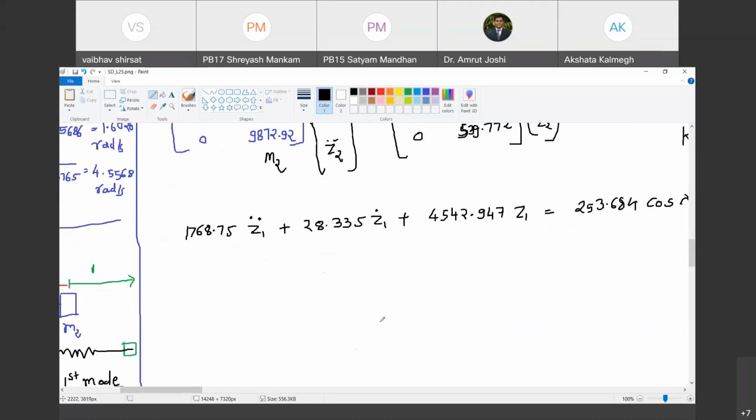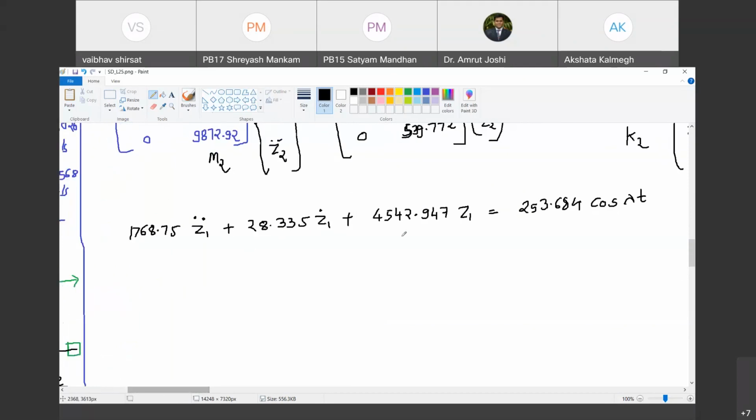Okay. Now, can we write down the solution of this? How do we write the solution? We already know the solution for this. We have already done that. This is harmonic excitation. Do you agree with me? Yes, sir.